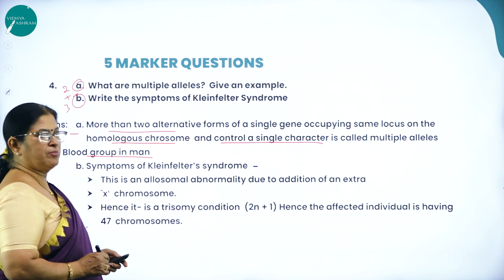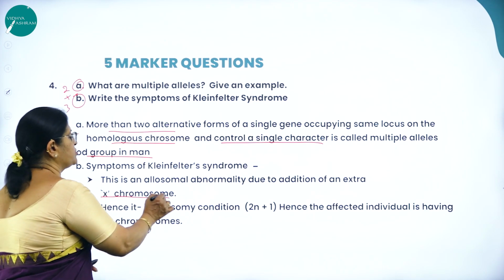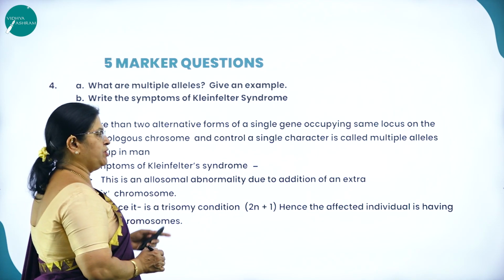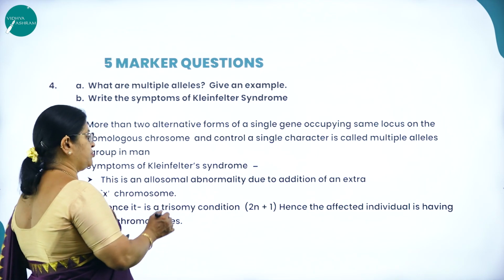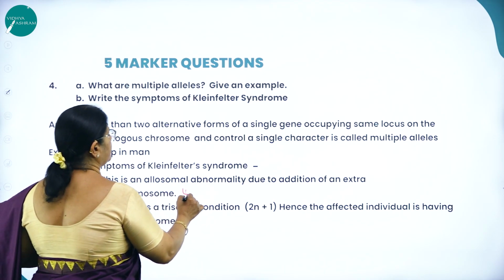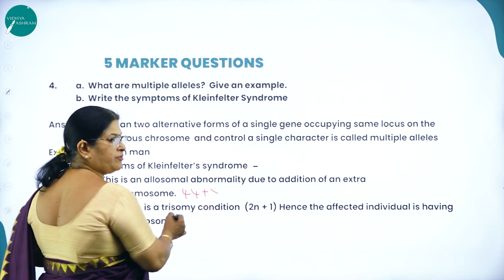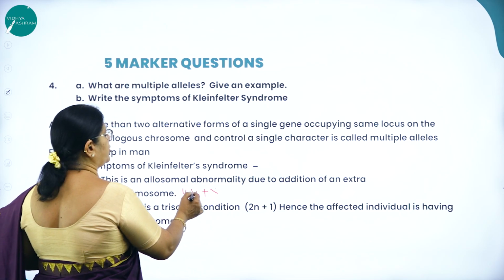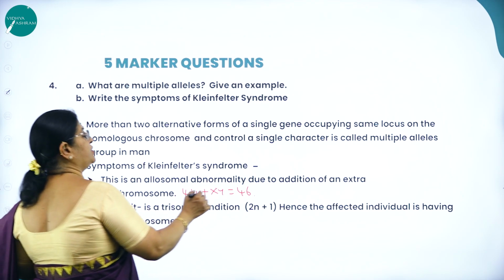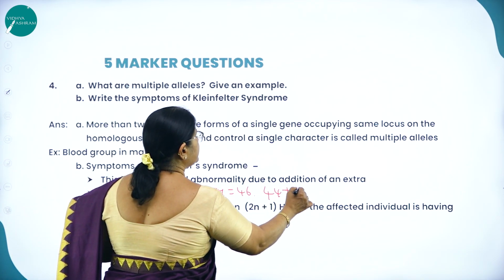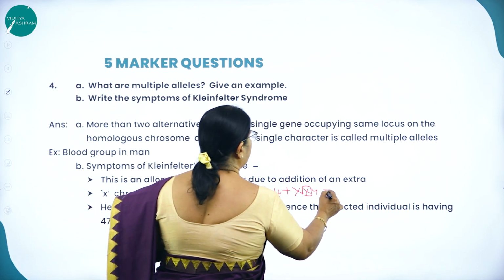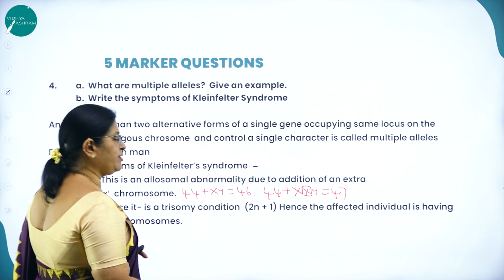This is an allosomal abnormality due to the addition of an extra X chromosome. You can see it only in males. In a normal male, the chromosomal complement is 44 plus XY, which equals 46. But in Klinefelter syndrome, it will be 44 plus XXY. So there is an addition of one extra X chromosome, and that makes it 47.